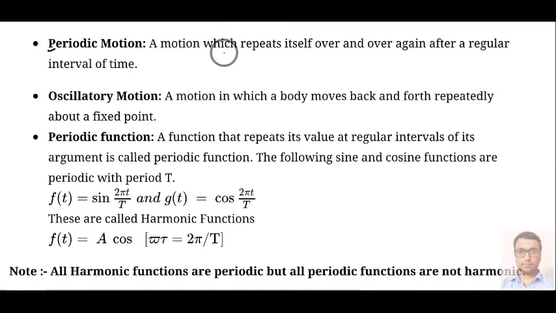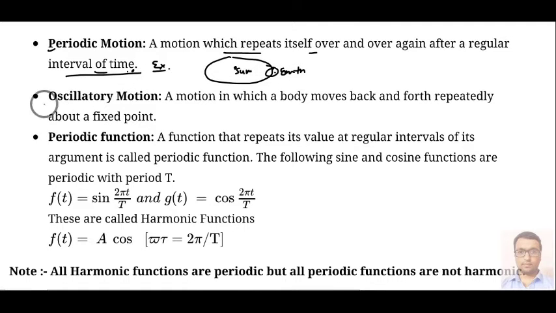A motion which repeats itself over and over again after a regular interval of time is called periodic motion. For example, you can consider Earth moving around the sun. The motion of Earth is considered periodic motion because it is repeating its path after a certain interval of time.